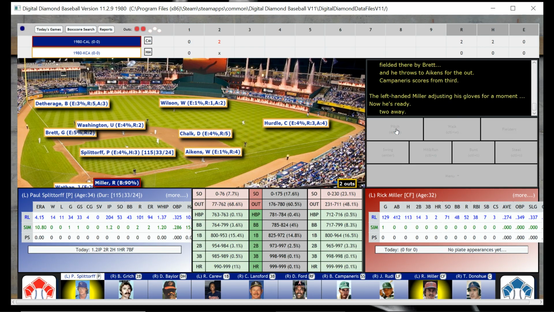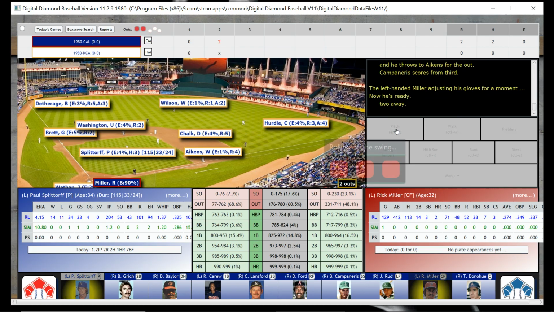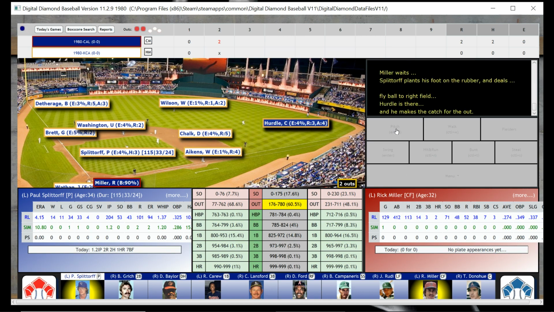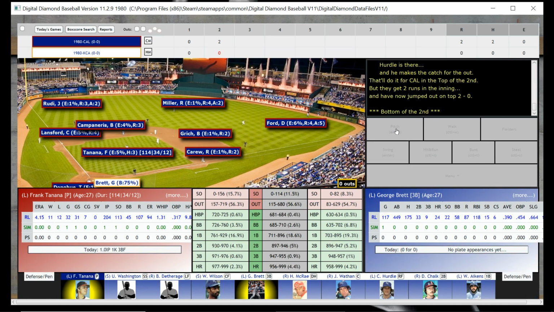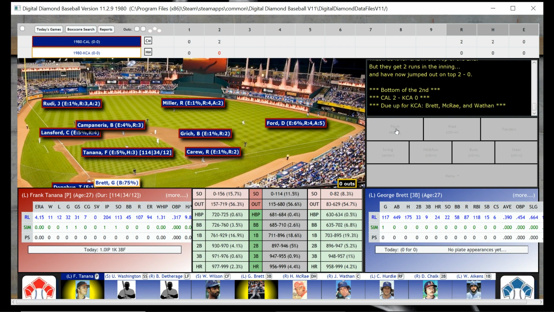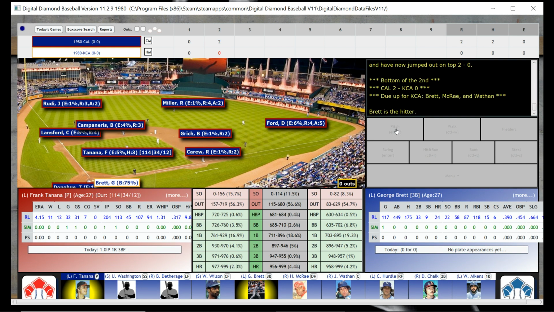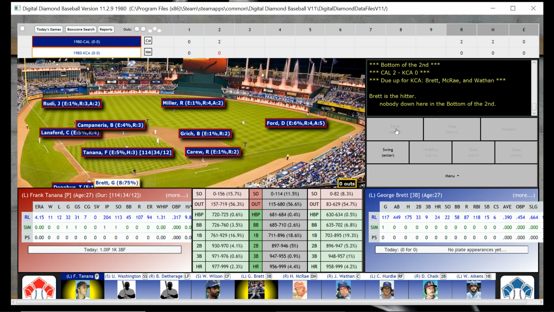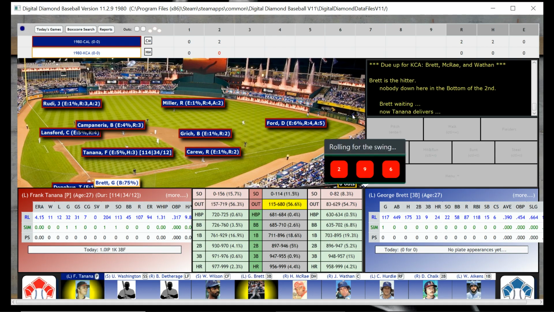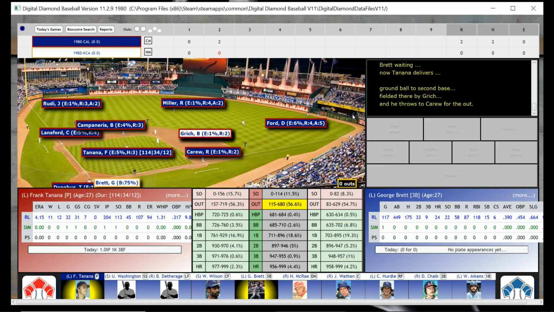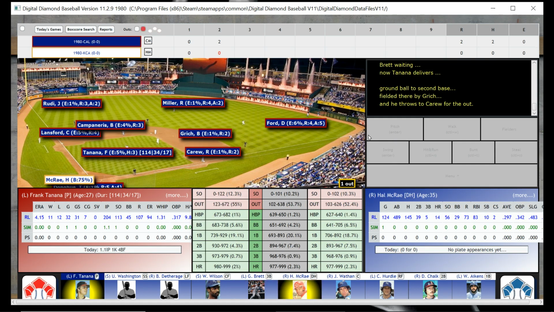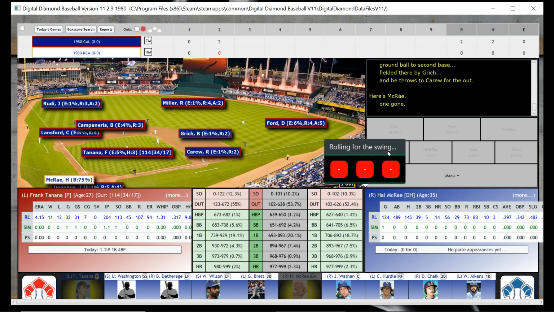And we are going to deal to Rick Miller. Rick Miller, who spent some significant time in the Red Sox organization, and he's out, and here's our man, George Brett. So George Brett should have a really good chance of getting on. He did hit .390 that year, but no, he's out. Grich is going to throw him out. So there's one down, and Hal McRae is the batter.